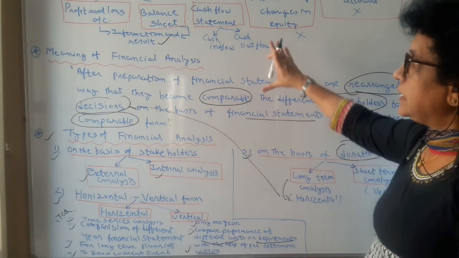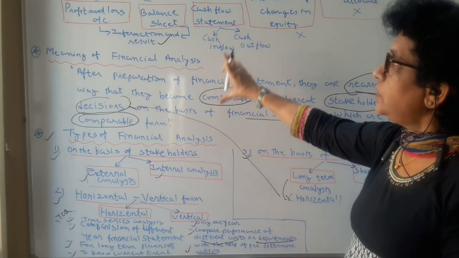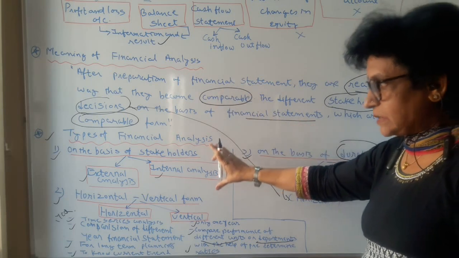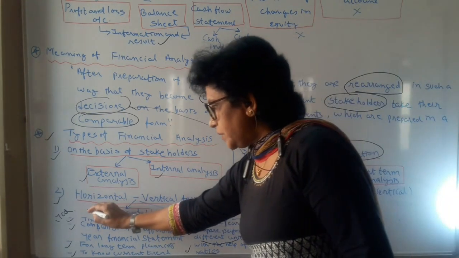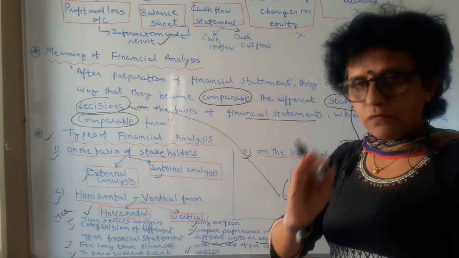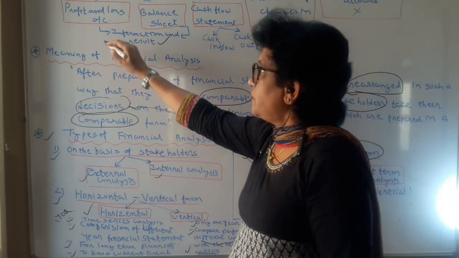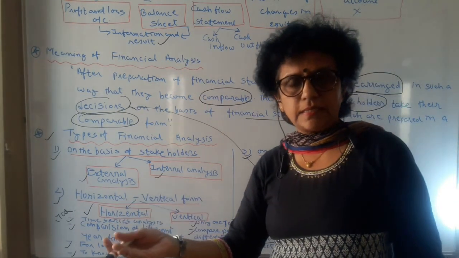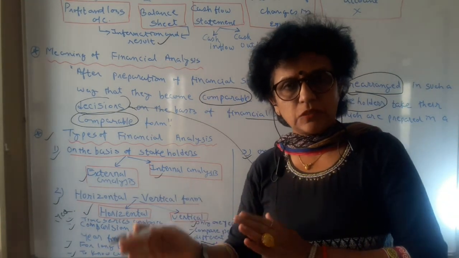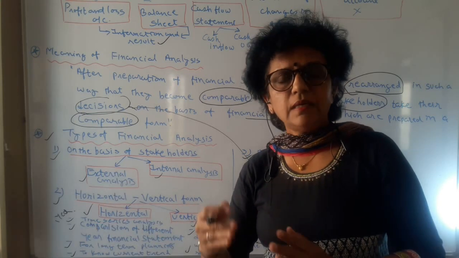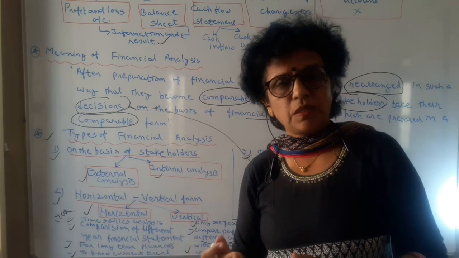So in short, in this chapter, chapter number 4 of your part 2, the financial analysis and its methods, mainly we are going to do the horizontal financial analysis of two documents, that is the profit and loss account and the balance sheet. In the next class we will do an example and see how the analysis is to be done, how the common size statement is to be prepared, and various other aspects we will be learning.